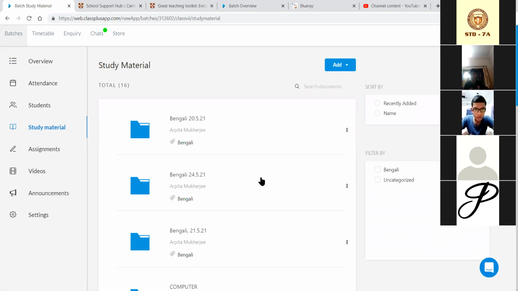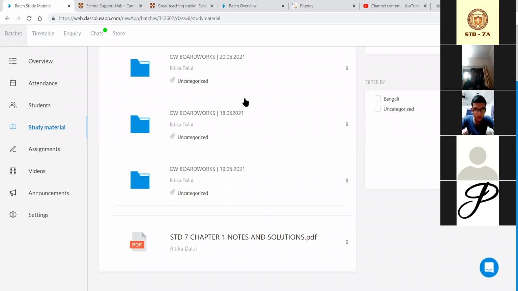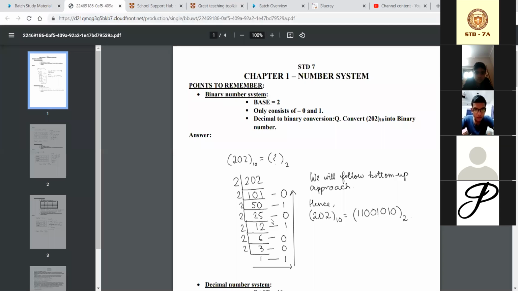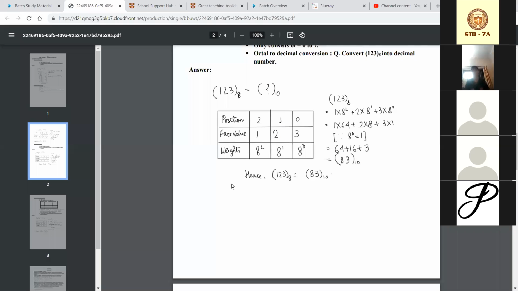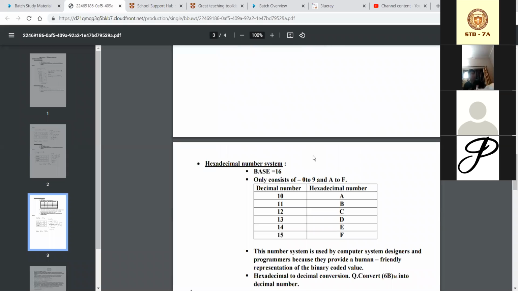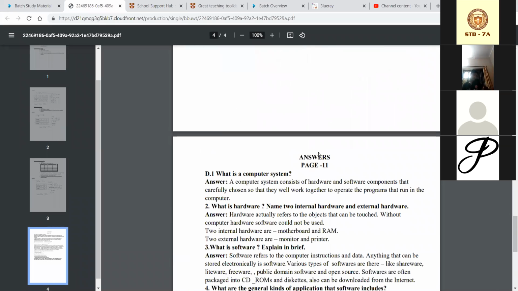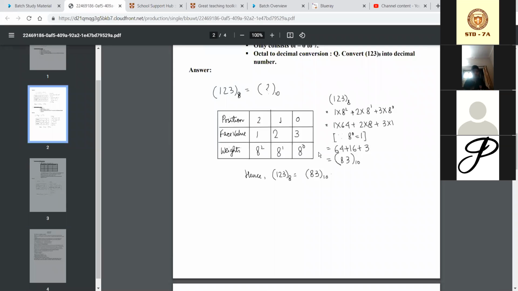Okay. So here in the computer, you will just go and see that in chapter 1, all the board works and the Standard 7 chapter 1 notes and solutions PDF, like this the file name is there. All those things, the points to remember, whatever the conversions are, you have to just learn. Okay. Maybe you all have to give MCQ type question answers. Then also please learn all those things. Okay. May come in exams.